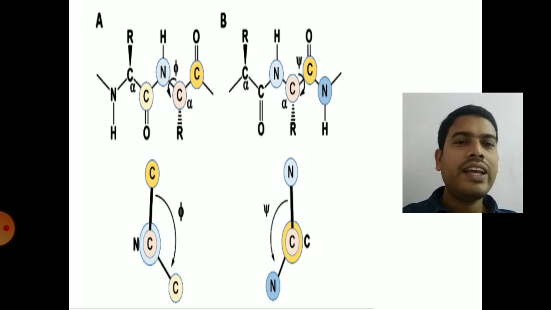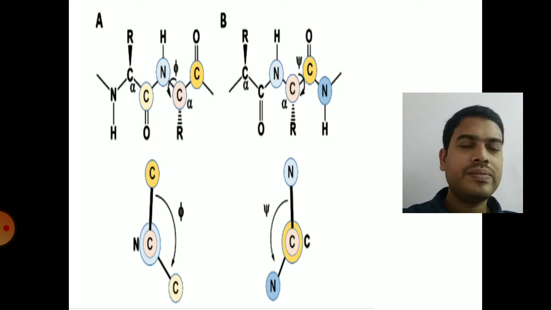The C alpha N rotation is called the phi value and the C alpha C rotation is called the psi value.